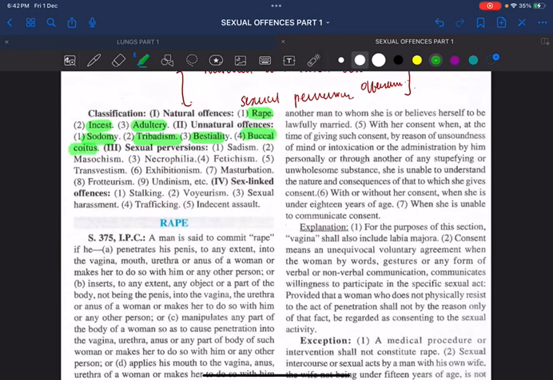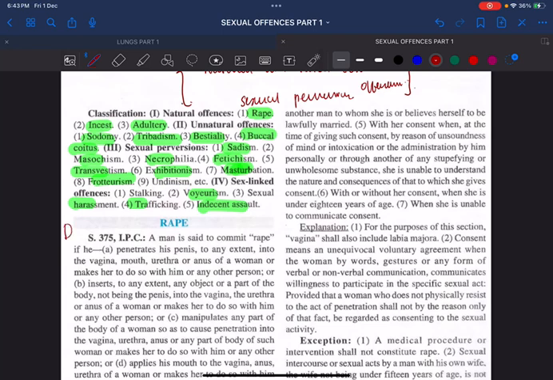Sexual perversions include sadism, necrophilia, masochism, fetishism, transvestism and exhibitionism and masturbation. And of course, frotteurism all comes under that. And sex-linked offenses, which include stalking, voyeurism, sexual harassment, indecent assault, and trafficking. Okay, let us leave all those aside. Come to the core topic, that is rape.